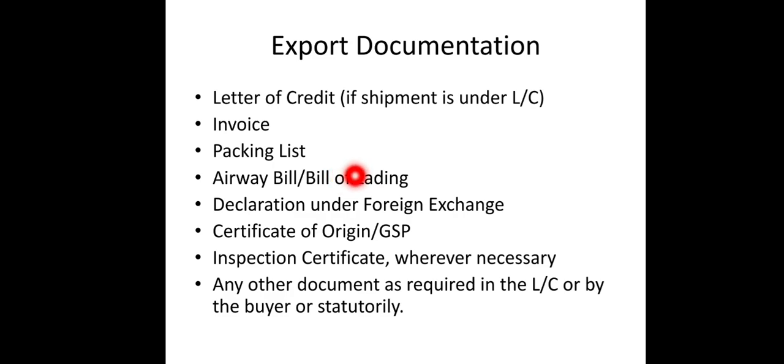When the exporter sends the bill of lading to the importer, the importer will get the confirmation that whatever goods he had ordered in the letter of credit, the same goods invoice has been made and the same goods have been loaded on the ship. He will get the confirmation because if the goods mentioned in the bill of lading are not in the ship, then the ship owner will be responsible and not the exporter. So the bill of lading is a proof of the goods being loaded on the ship.